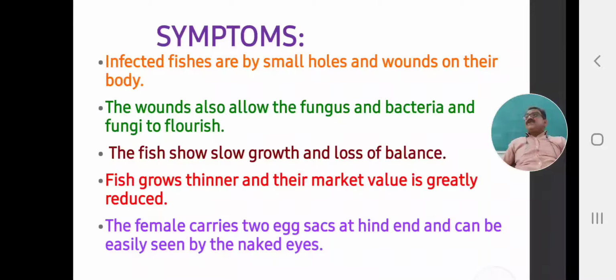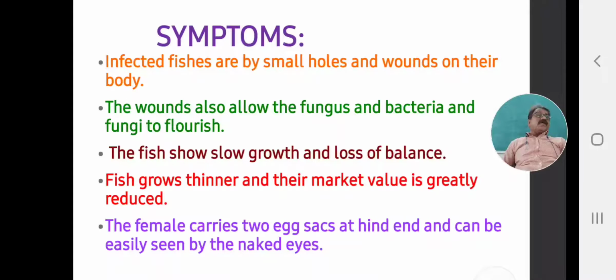Then which are the symptoms of this Lernaeasis? It is important to know the symptoms. Which symptoms occur on the fish? The first symptom: infected fishes show small holes and wounds on their body.